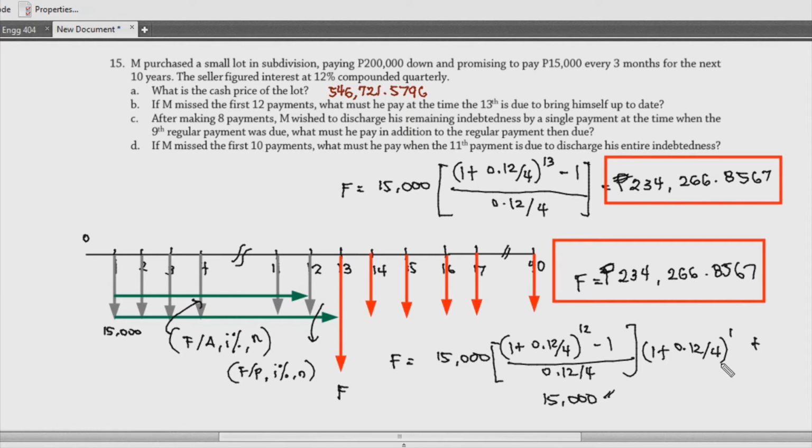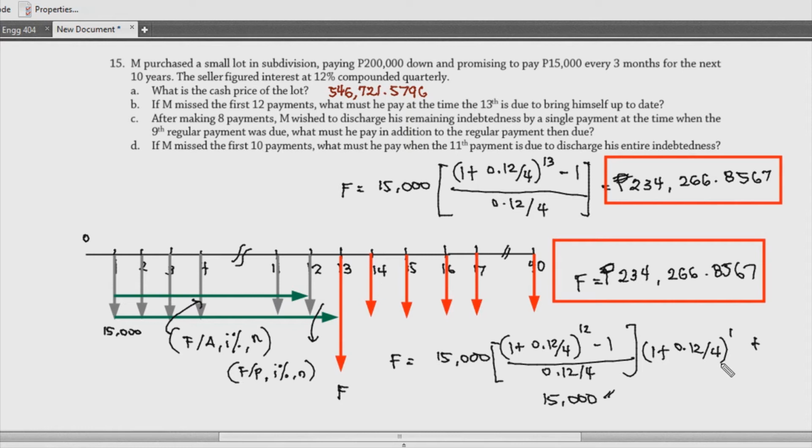Pero, yun nga, dito kasi, pwede namang hindi mo na siya sundan kasi yung F natin is just the sum of all the necessary payments na hindi nabayaran. So, parang ganon. Okay, pero if you want to use the deferred annuity, you use your F and then just make sure na yung N mo is equal to 12 and then yung N minus J would be something like 13 minus 12. So, yun yung mangyayari dyan.